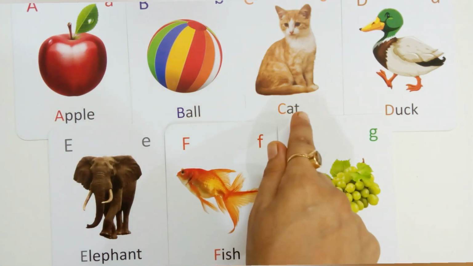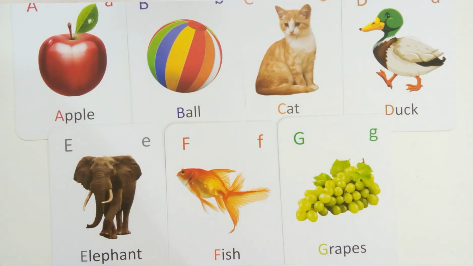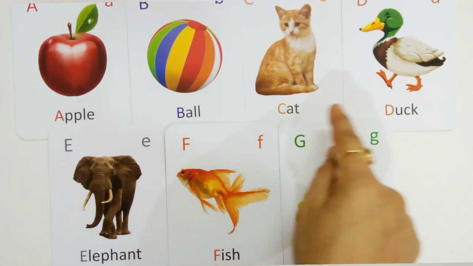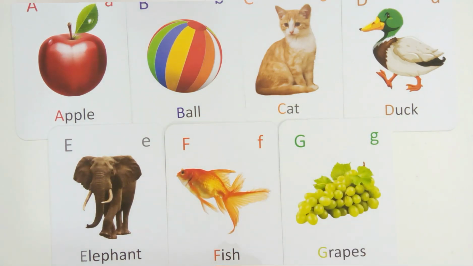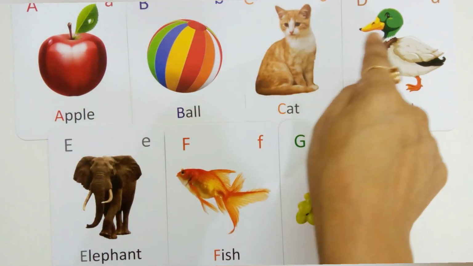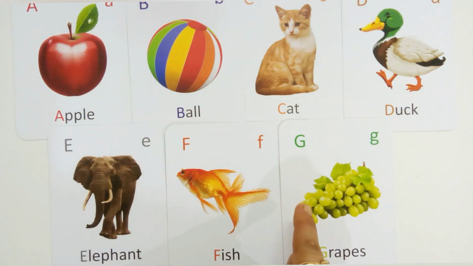B for ball. C for cat. D for duck. E for elephant. F for fish. G for grapes. Apple, ball, cat, duck, elephant, fish, grapes. A, B, C, D, E, F, G.